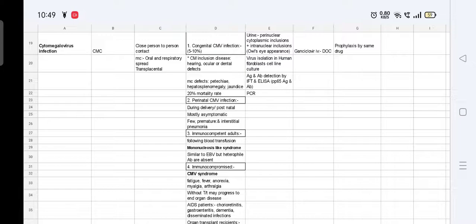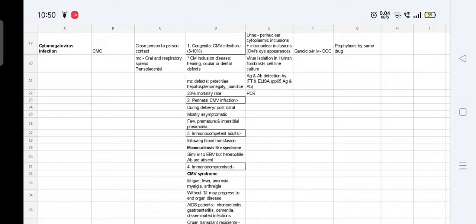First, congenital CMV infection, which is 5 to 10%, we see CMV inclusion disease. In that, there are hearing, ocular, or dental defects. After that, the most common defects are petechiae, hepatosplenomegaly, and jaundice. After that, if it is a perinatal infection, it can occur during delivery or postnatally. It is mostly asymptomatic, and if the child is premature, it can lead to interstitial pneumonia.